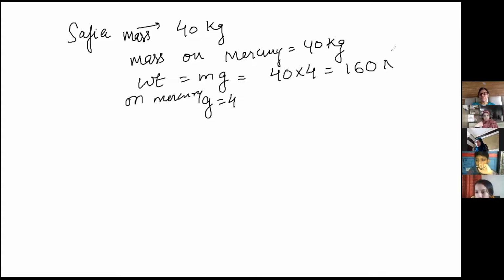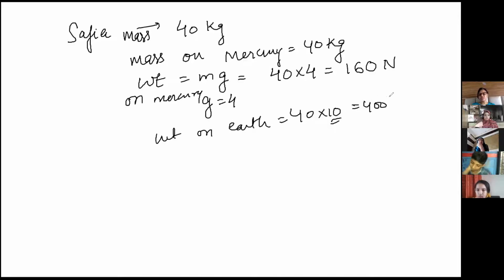160. Okay. And what is weight on Earth? Weight on Earth is 40 into how much? 400 Newton. So 400. See, your weight has decreased. If you go on Mercury, your weight is 160 Newton. And if you are on Earth, your weight is 400 Newton.